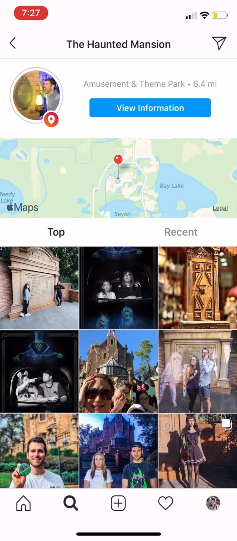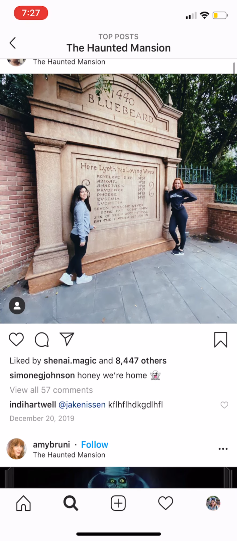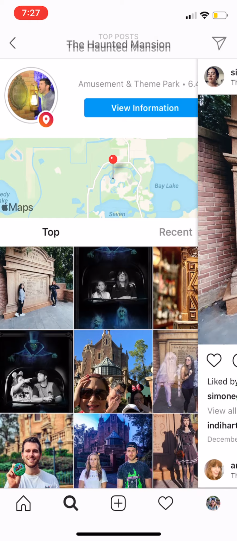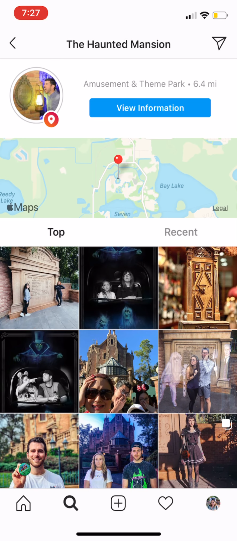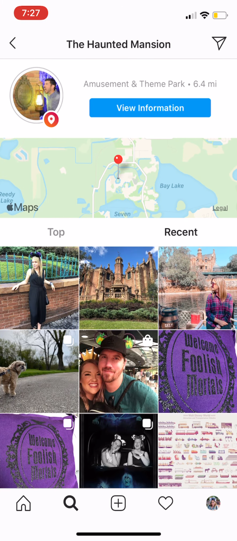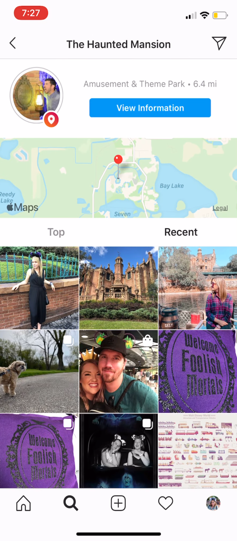I'm going to tap this first one and it's going to pull up this person. So this person posted this photo, which seems like nothing, which is hilarious, but obviously she's somebody, with the Haunted Mansion as the location. And then this one did as well. So see, all these places have Haunted Mansion. These are the top ones. But under most recent, we'll show lesser known individuals, obviously, because there's less action on the post.